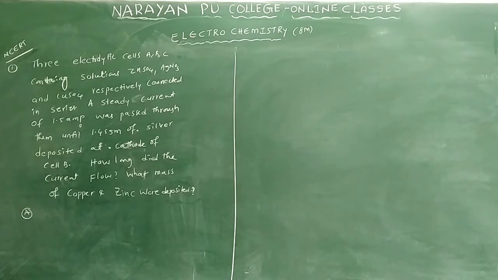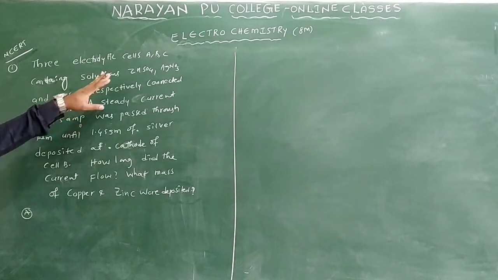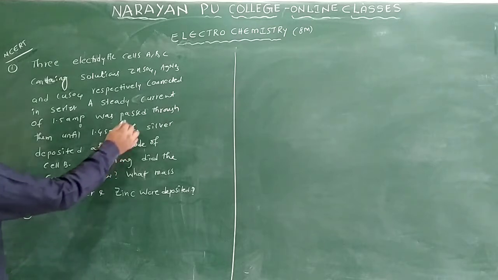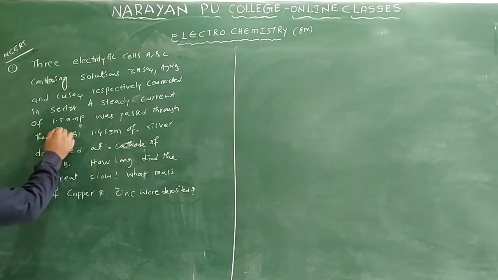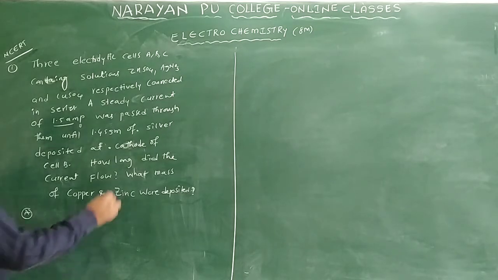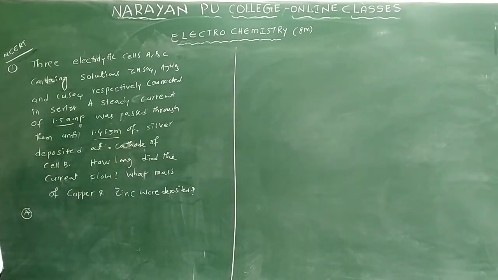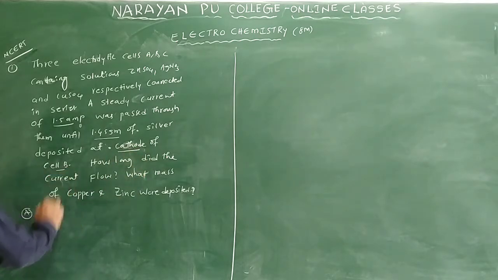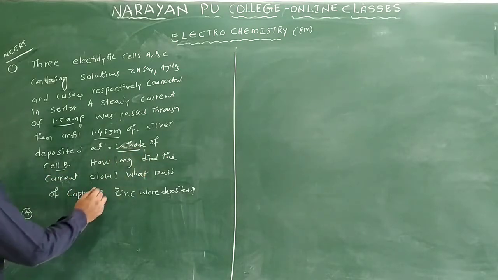See the next question, this is an NCERT question only. Three electrolytic cells A, B, C containing zinc sulfate, silver nitrate and copper sulfate respectively are connected in series. A steady current of 1.5 ampere was passed through them until 1.45 grams of silver was deposited at the cathode of cell B. How long did the current flow?